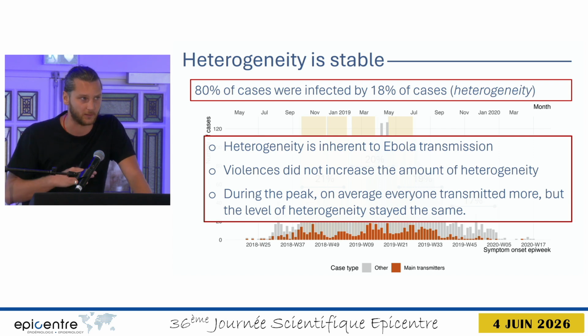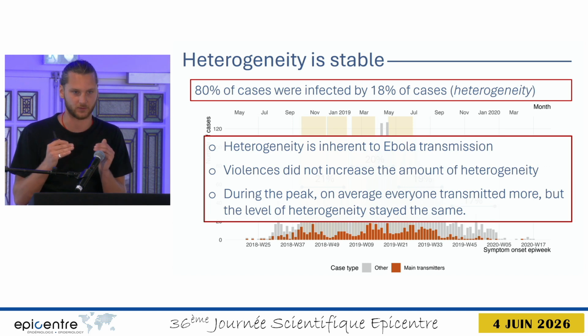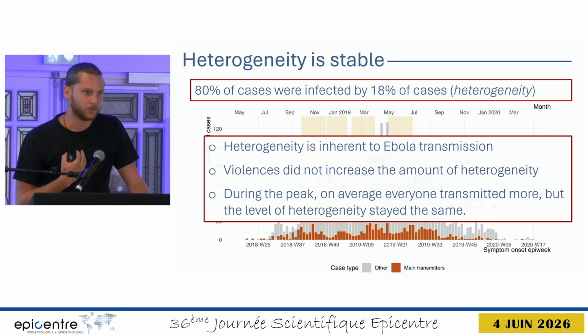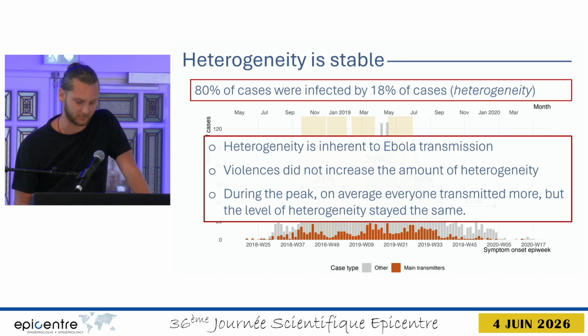It means that during the peak, on average, everyone transmitted more, but the level of heterogeneity remained the same. To us, that means that during these periods, the transmission profile of the disease did not change. What changed was our ability to act on it due to incomplete response activities.